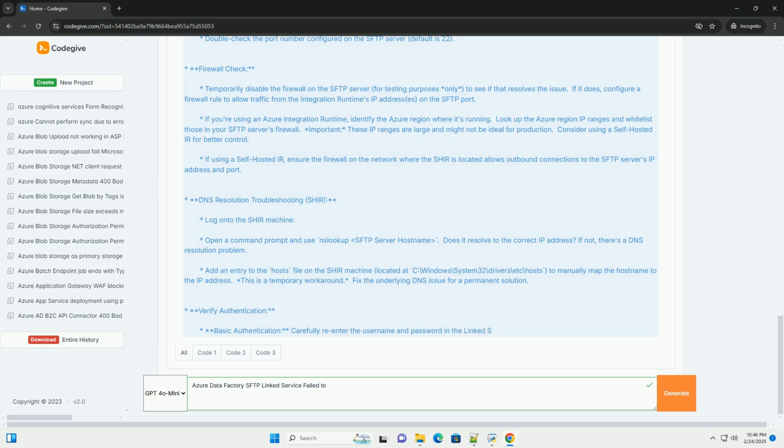By systematically working through these steps, you can identify and resolve most common issues related to SFTP linked service failures in Azure Data Factory. Remember to prioritize security best practices when configuring your SFTP linked services and handling sensitive credentials. Good luck.